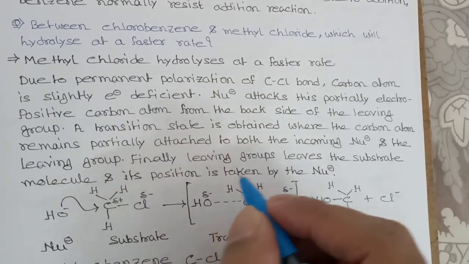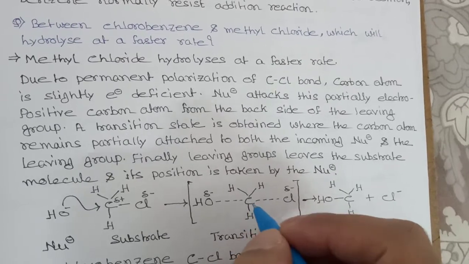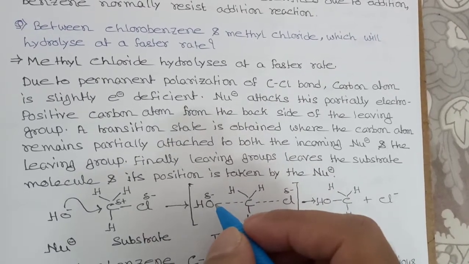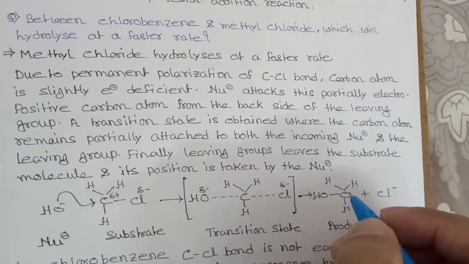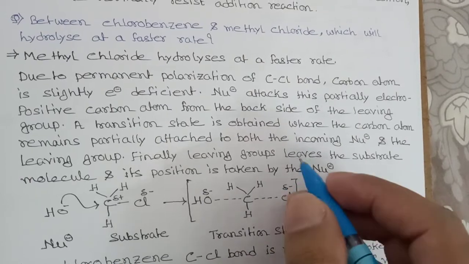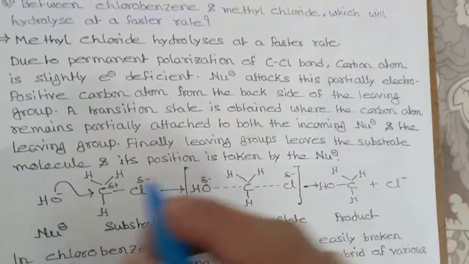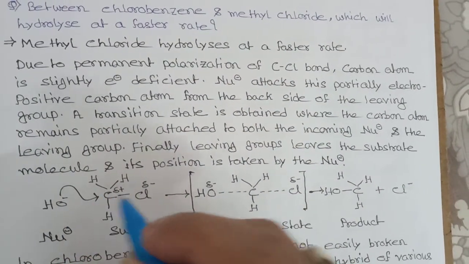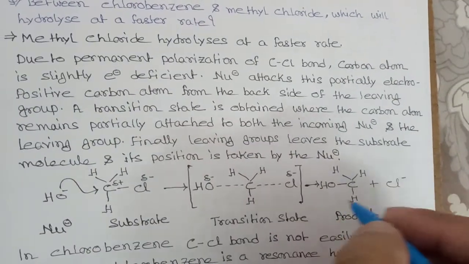Now a transition state is obtained where the carbon atom remains partially attached to both the incoming nucleophile and the leaving group, and finally the leaving group leaves. This one leaves the substrate, and its position is taken up by the nucleophile. So this is our product.